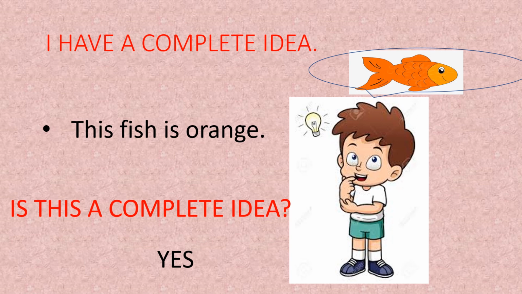Then he says, this fish is orange. This is a complete sentence. The idea is completed because it has the complement, it has the verb, and it has the first part, which is the subject, the fish in this case.